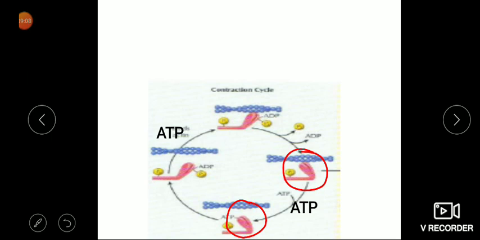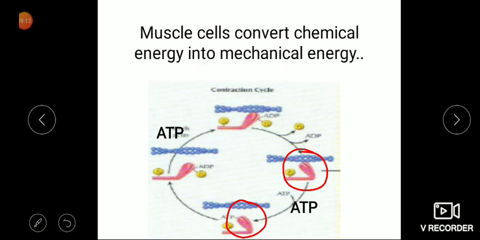And apart from that, in relaxation, for one more thing we need ATP. The muscle cell converts chemical energy into mechanical energy. This is the chemical thing, ATP, which is converted to ADP, and now we have mechanical energy generated, there is a power stroke and the muscle is shortened. So the muscle cell converts chemical energy into mechanical energy.